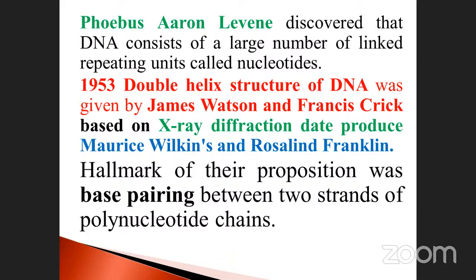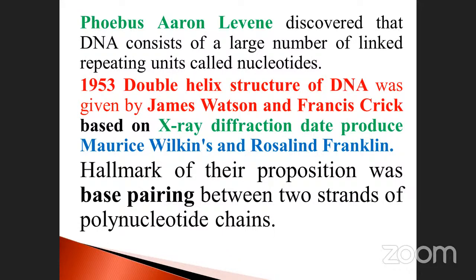The double stranded helical structure of the DNA molecule was discovered by the scientists called, what is that? Watson and Crick. In 1953, the double helical structure of the DNA was given by James Watson and Francis Crick, based on the X-ray diffraction produced by Maurice Wilkins and Rosalind Franklin.